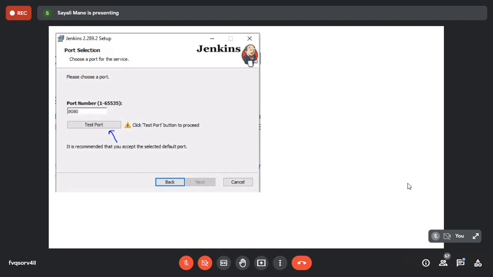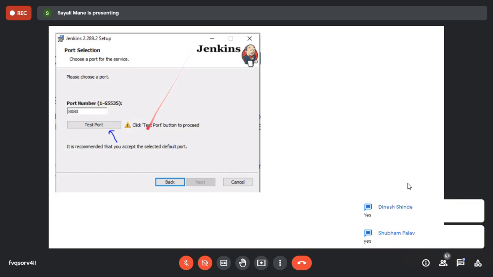Are you getting this screen? Ma'am, we don't need to take screenshots, right? No, don't take screenshots. Yeah, but are you getting this screen, right? Yes, ma'am.